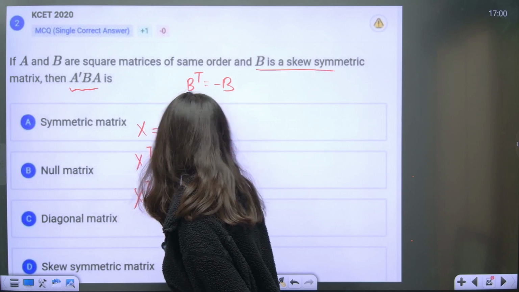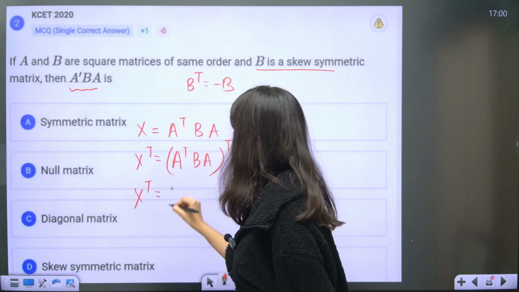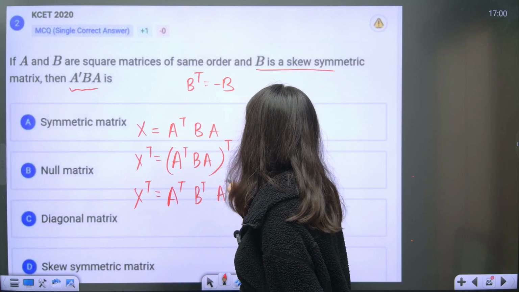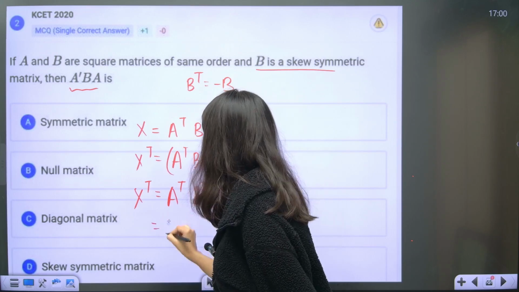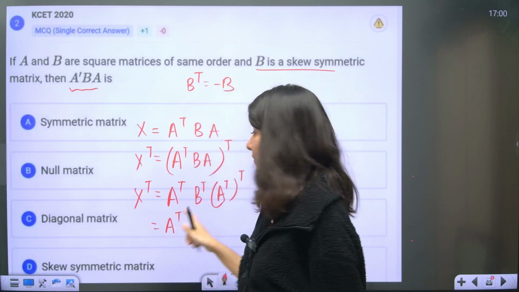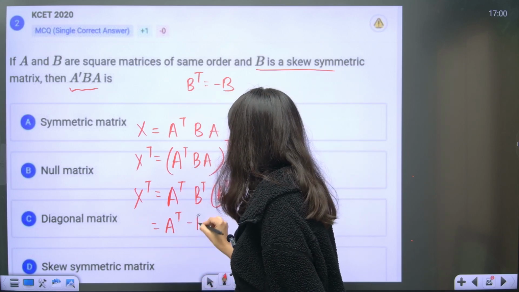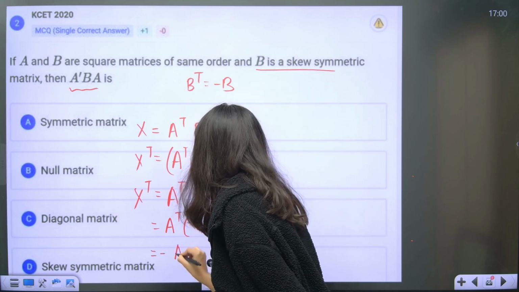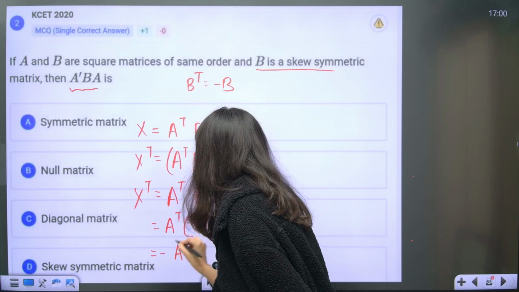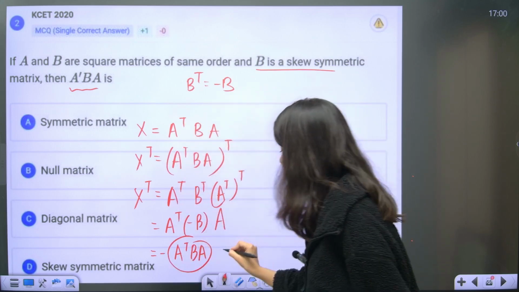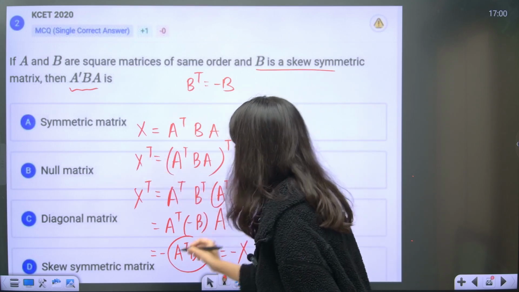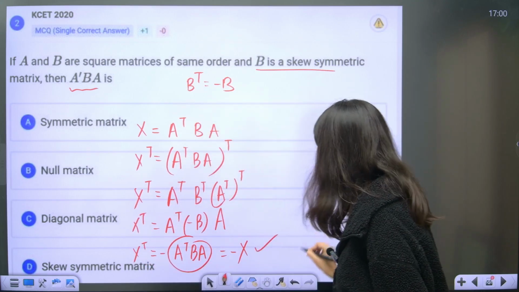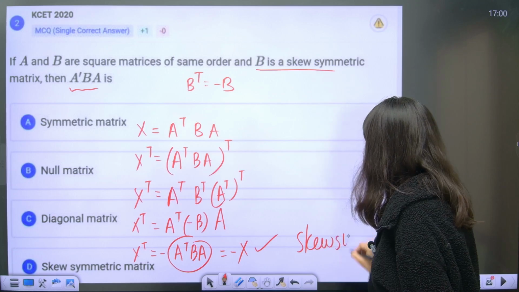X transpose is equal to, now reversal law, A transpose, then B transpose, then A transpose, one more transpose. So this is A transpose as it is I am keeping. B transpose is minus B, and A transpose becomes A. So this is minus A transpose B A, which is back to X, minus X. So X transpose is coming out as what? Minus X. X transpose coming out as minus X, skew symmetric matrix.